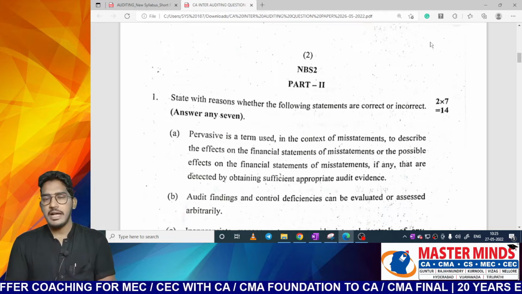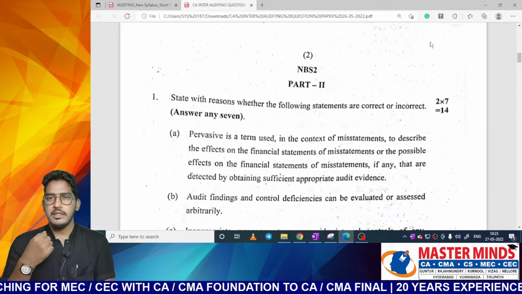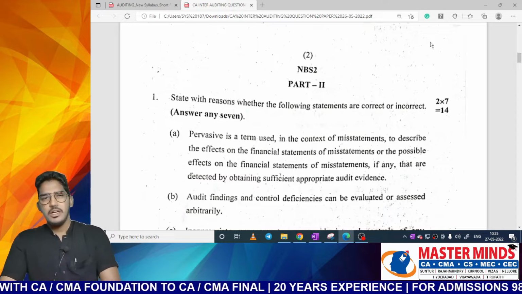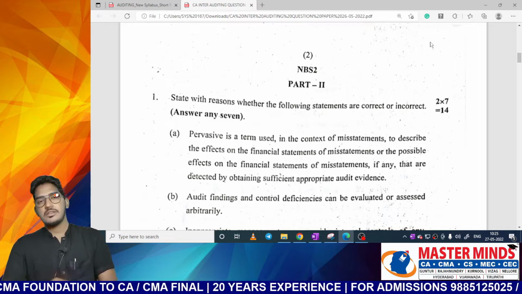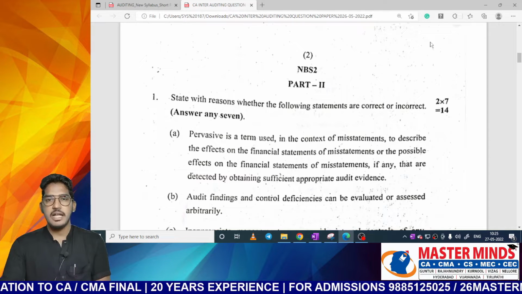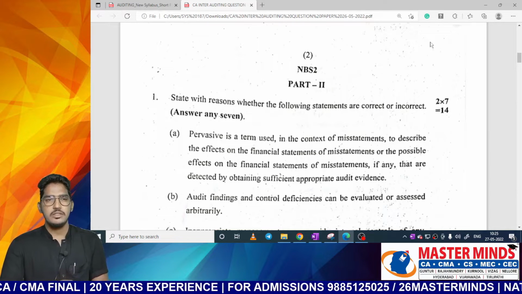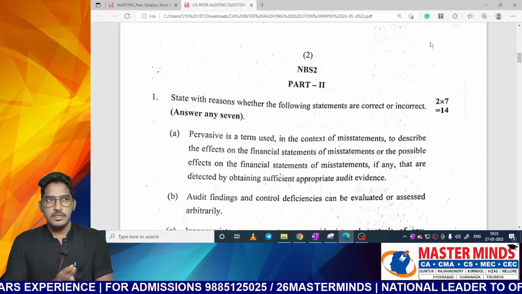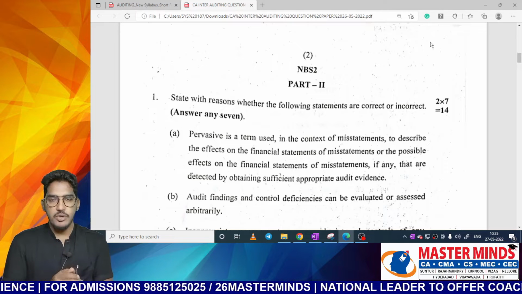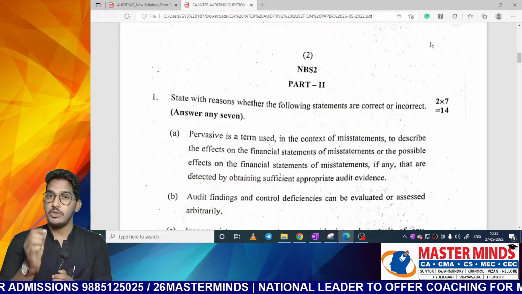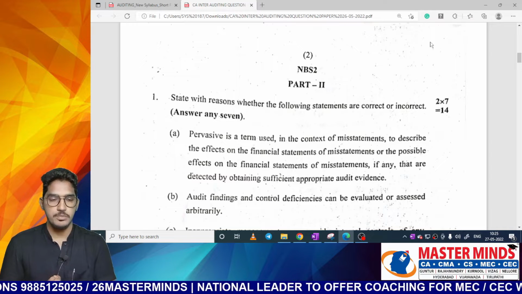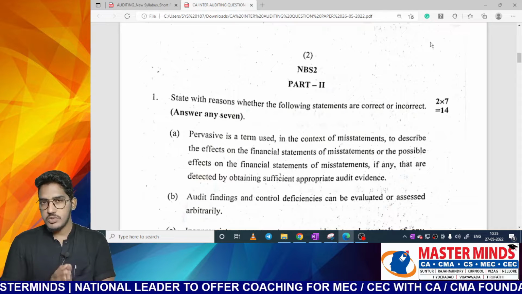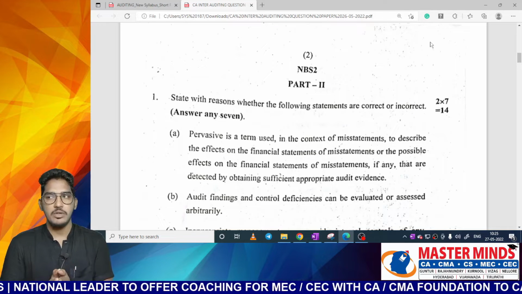See, before we have a look at the questions, let me tell my perspective of what I found from this particular question paper. One thing is for sure, this paper is not so extremely difficult that an average student can't answer. It might not be that extremely difficult, but if you have to answer this question paper, you need to have conceptual clarity, which is very important. If you have mugged up the questions from the material without conceptual clarity, then yes, people might face a lot of struggle.